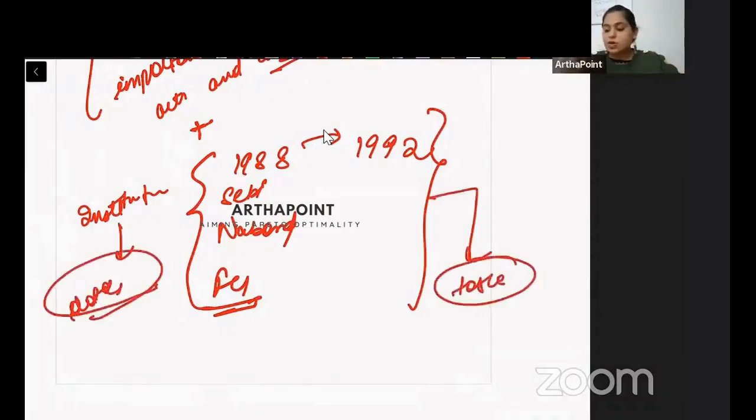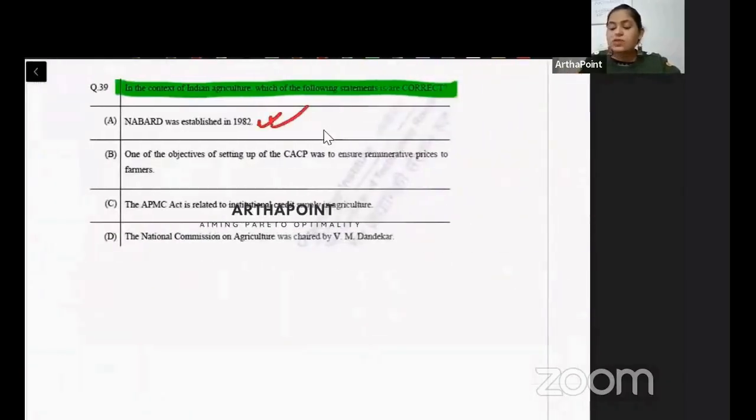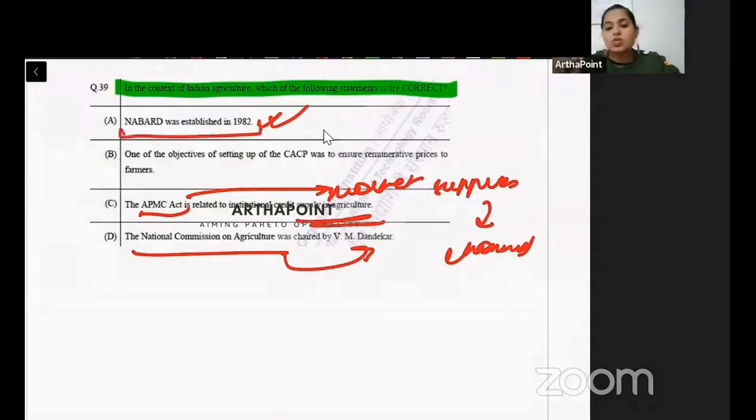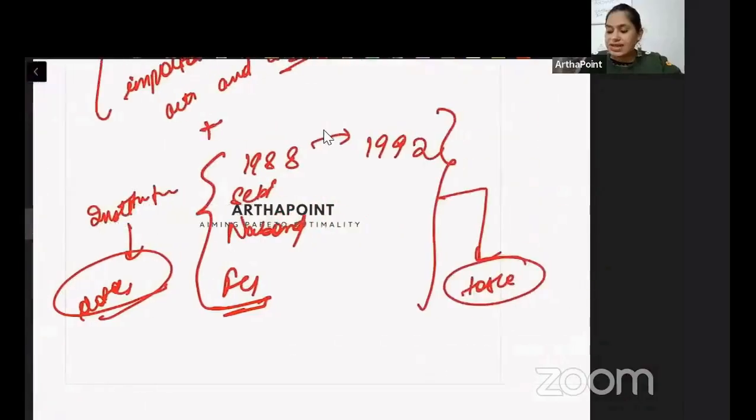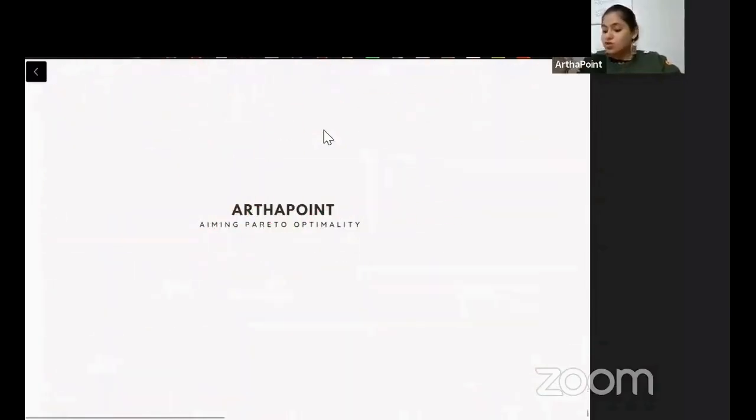So two things, because the correct option is A and B, and this is actually related to when NABARD was created. And the APMC Act was related to creating market channels. It wasn't related to creating credit supplies. And this wasn't chaired by VM Dandekar, as I just showed you. So for the important committees, at least, we must know when they were created, and that is where that table will be helpful to you. Okay, so this is it.